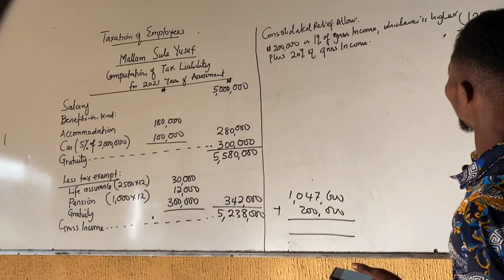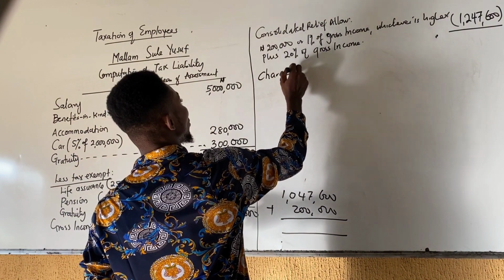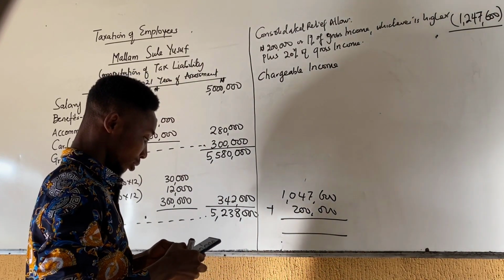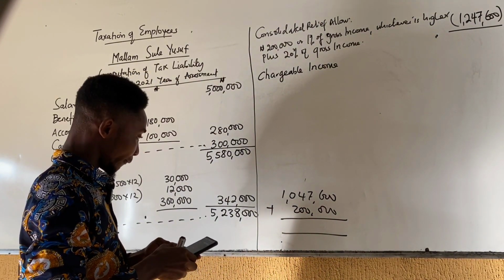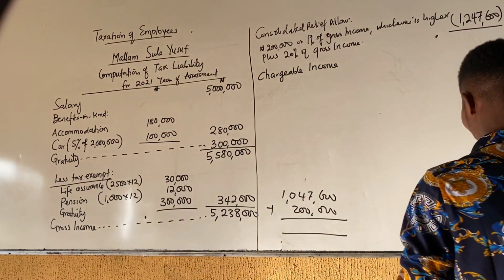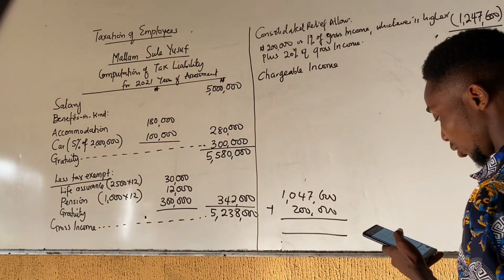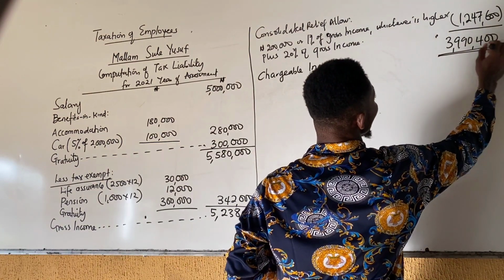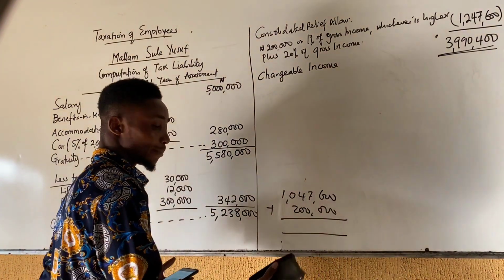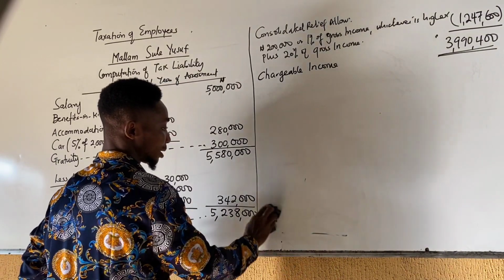So you deduct to get the chargeable income. When you subtract this consolidated relief allowance from the gross income, you have the chargeable income, and that would be 3,990,400. So we will now compute the tax payable based on this figure to get the tax liability of the employee using the tax table.